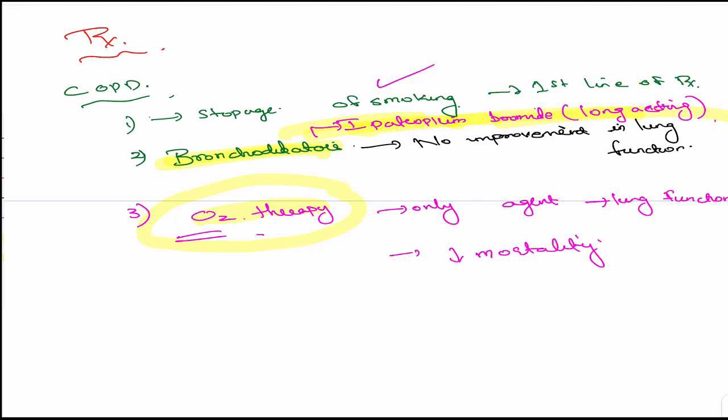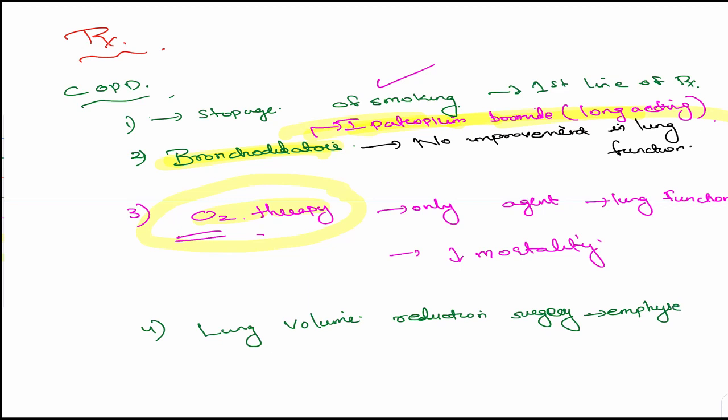And finally, one more thing, if you can remember it: we have something known as lung volume reduction surgery. They may ask you this: what is lung volume reduction surgery used for? It's for emphysema, and in general COPD, but more importantly emphysema, because we said there is expansion of the lungs in emphysema, isn't it?